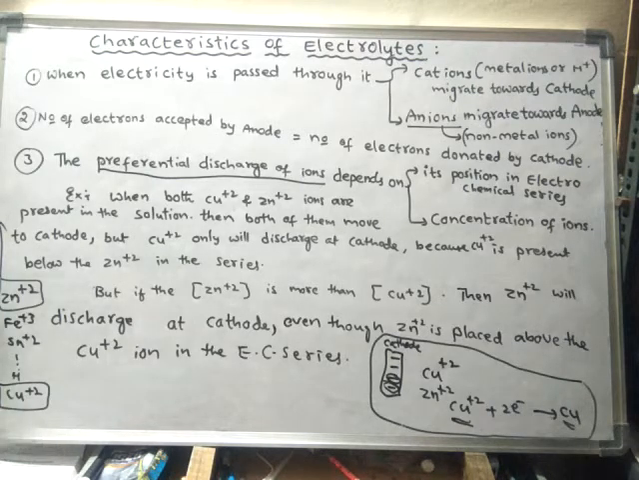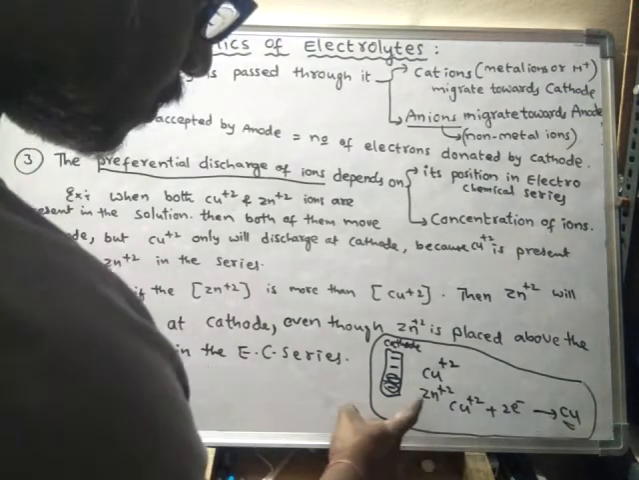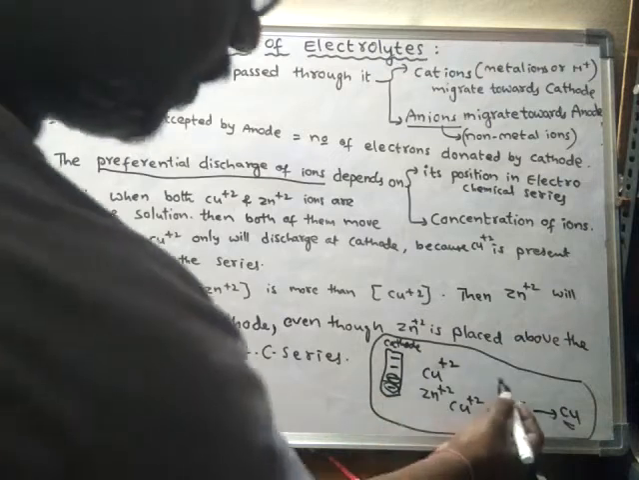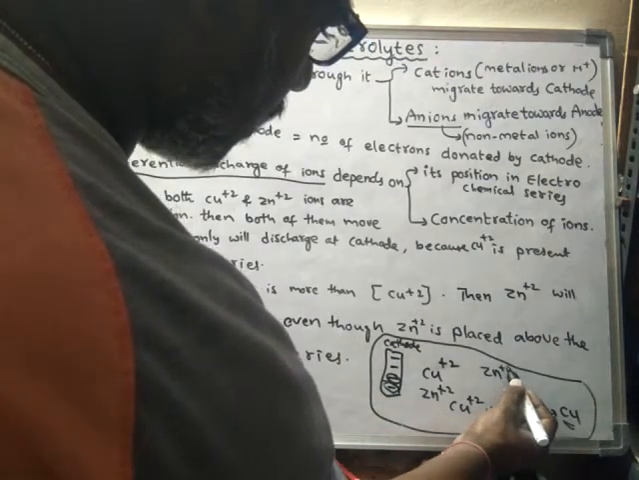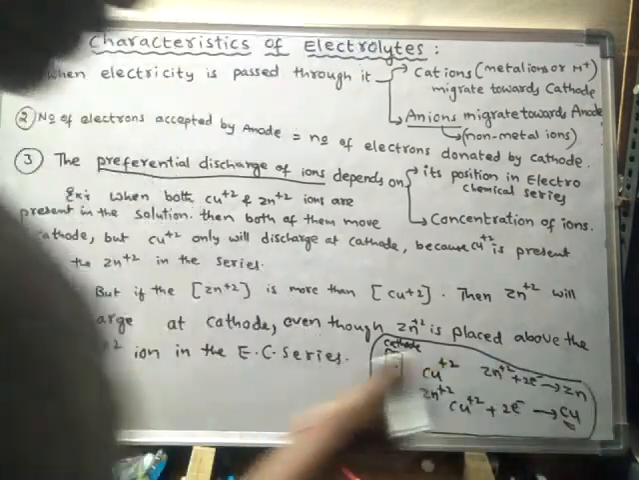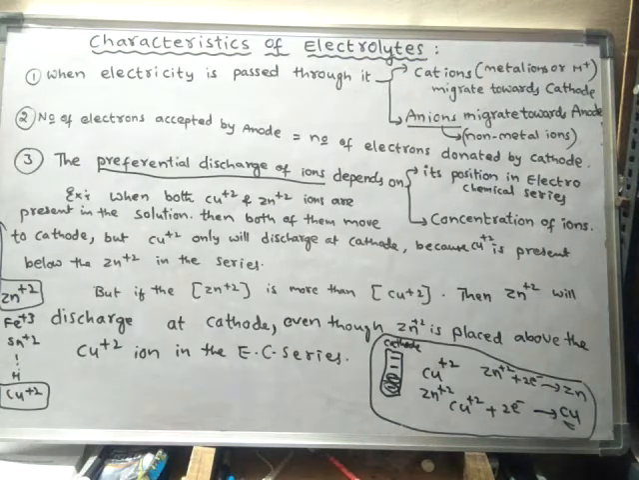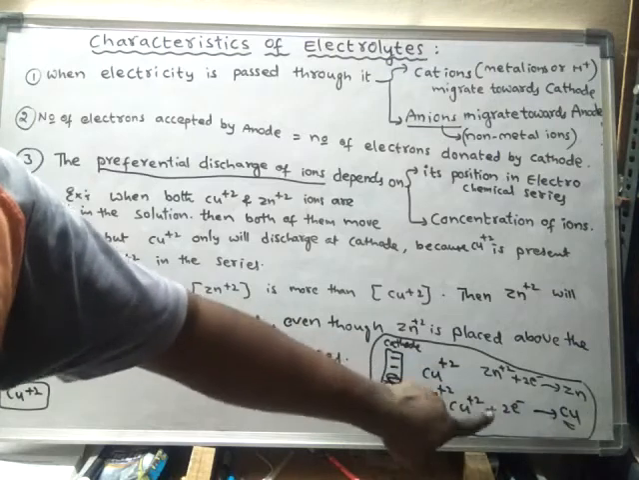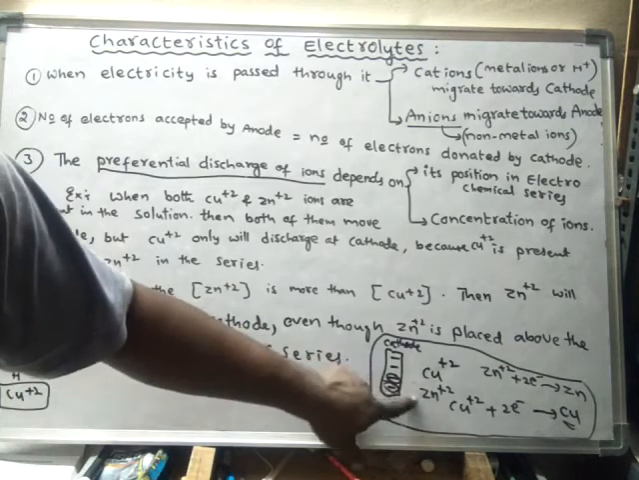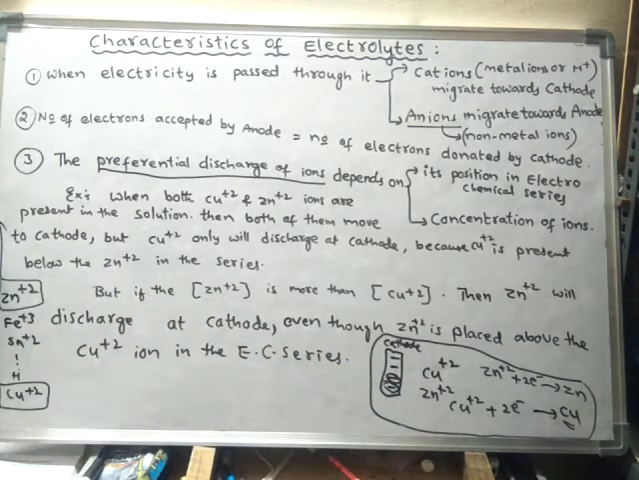For example, if you take copper and zinc, copper is placed at the bottom. So that means copper will undergo discharge readily when compared to zinc. If these two ions are present in the solution, what happens? Suppose zinc undergoes discharge, that zinc ion should become a neutral zinc atom. Which reaction takes place at this cathode? That is decided by the position of these two ions in the electrochemical series.